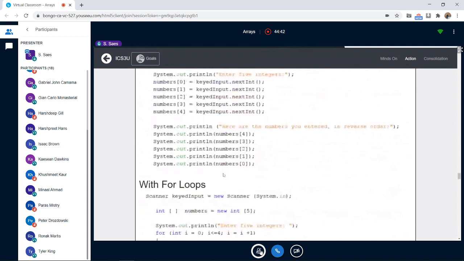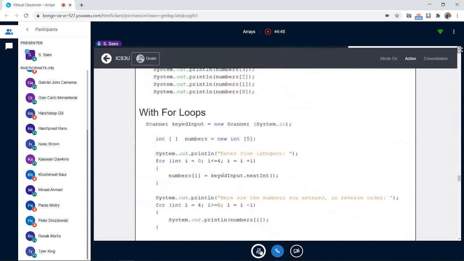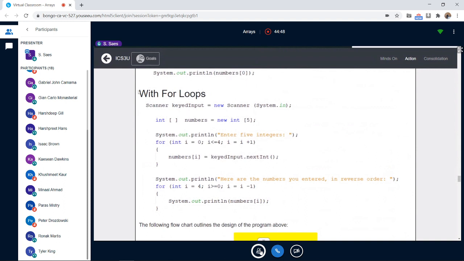Okay, they have used the for loop here. So why do we use a for loop? Because an array has a specific size. For example, an array has 5 elements, or 100 elements, or 1500 elements. It's always the exact size. And when we learned about loops, I told you that a for loop is used when you know exactly how many times you want something to happen. That's why we use for loops with arrays, which makes life a little easier.